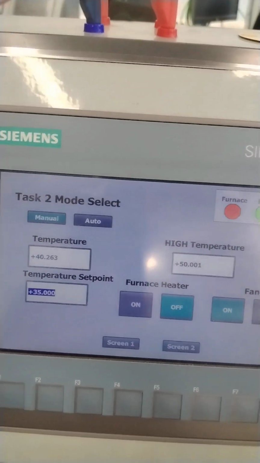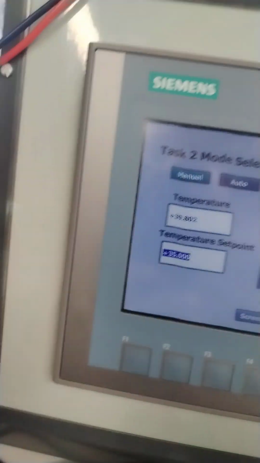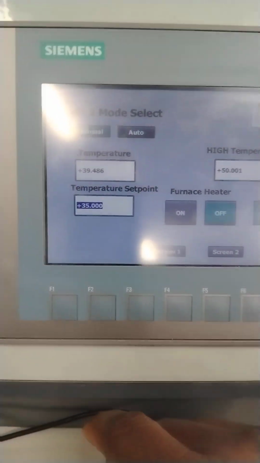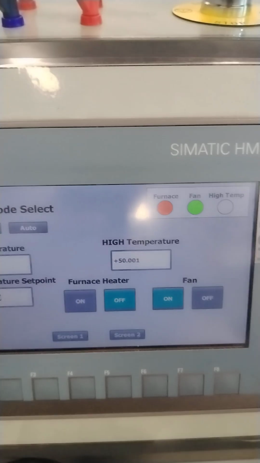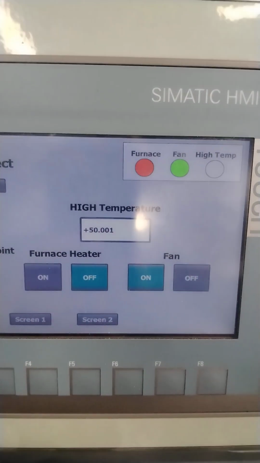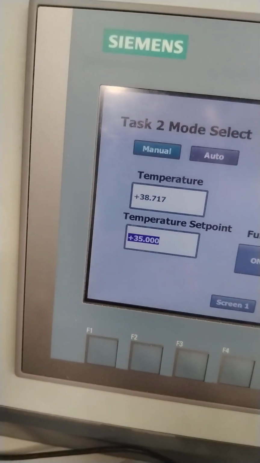So it's dropping the temperature, the fan is cooling the system. Dropping the heater temperature.